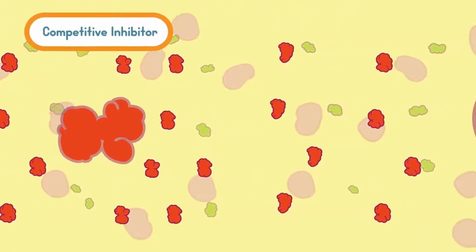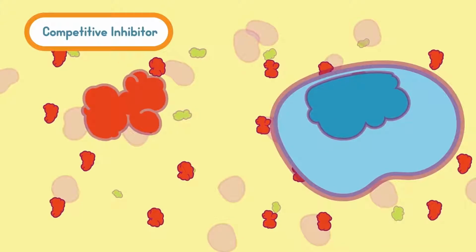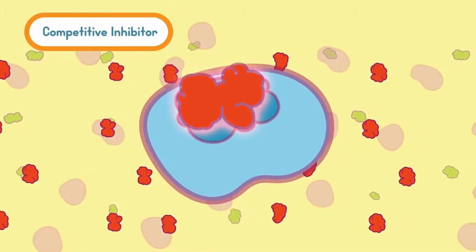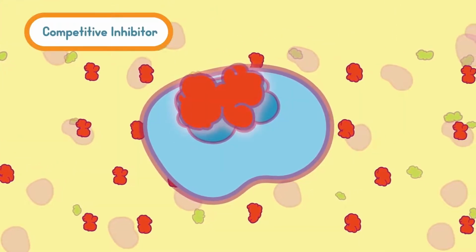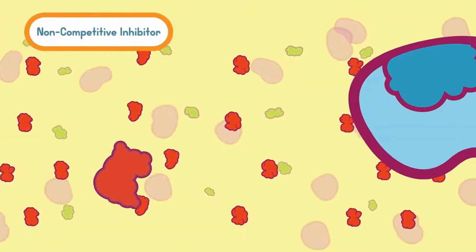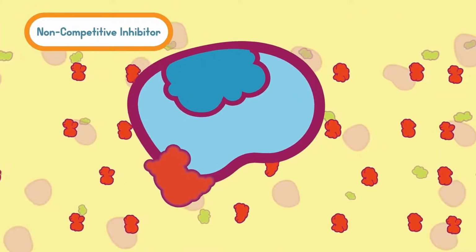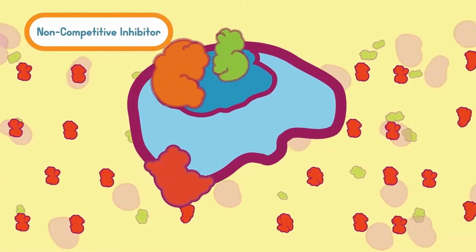Competitive inhibitors occupy the active site and prevent a substrate molecule from binding to the enzyme. Non-competitive inhibitors attach to parts of the enzyme other than the active site to distort the shape of an enzyme.